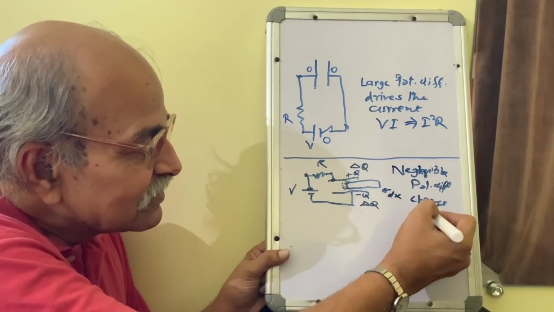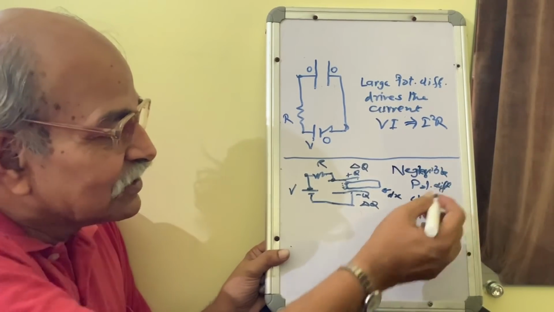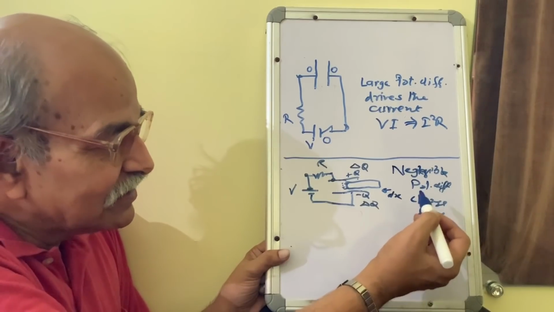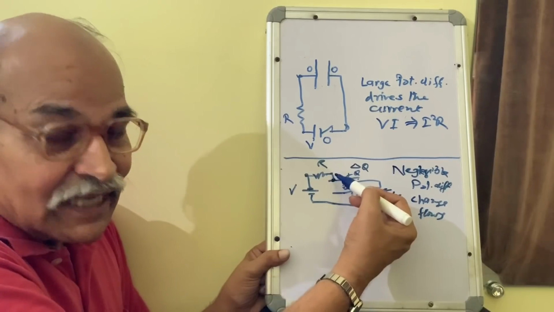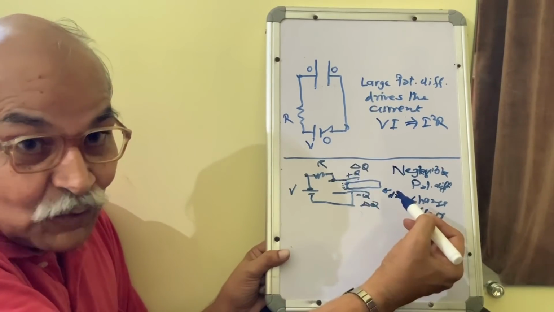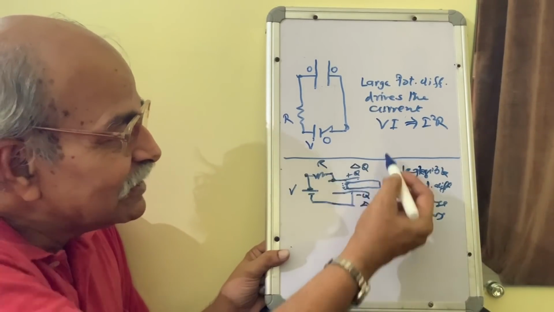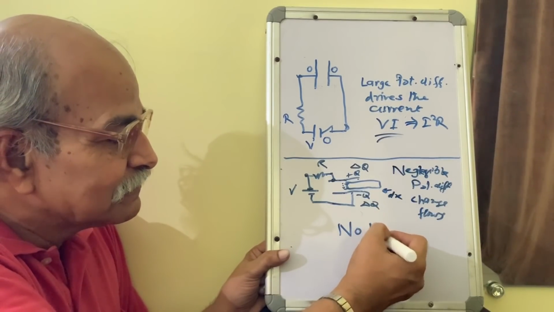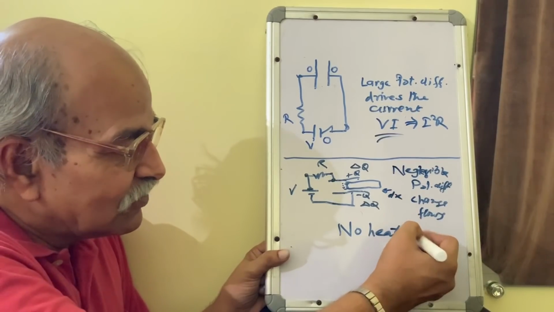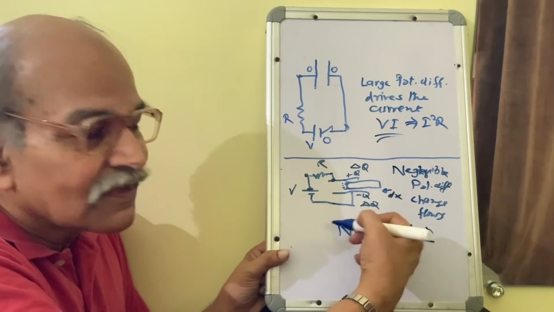So that's the difference. Your charge is flowing, your current is there, but since the potential difference is almost negligible, and in the limit it is zero, you do not have any VI type of thing here, and no heat is dissipated, no heat lost.